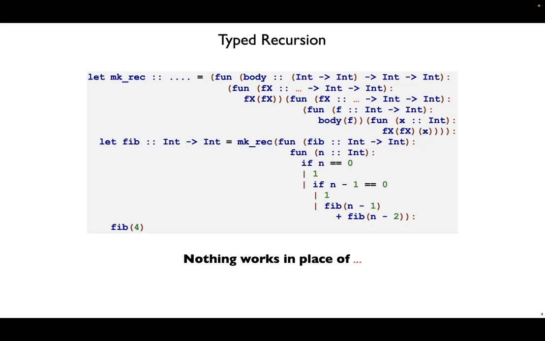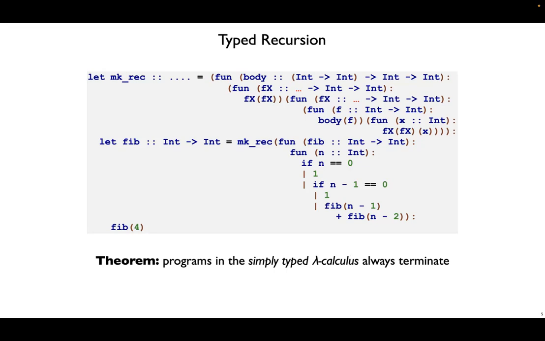And in fact, we're stuck for a fundamental reason. If we could encode recursion, then we would be able to write programs that can run in infinite loops. But in typed mo, the types make it impossible to have a non-terminating program. That's a theorem for the simply typed lambda calculus, and typed mo is basically the same as this lambda calculus, but it has a few extra primitives.